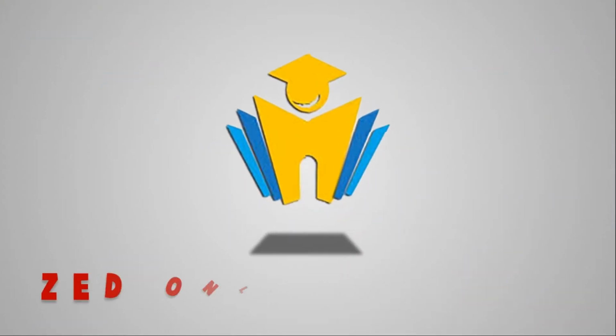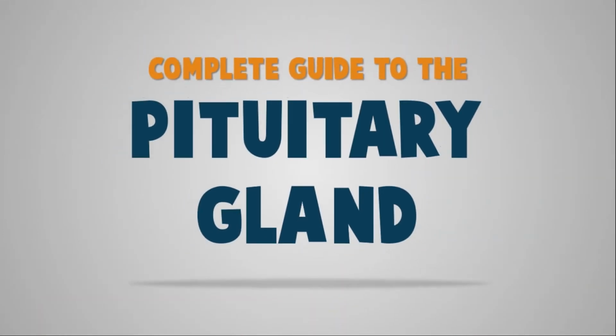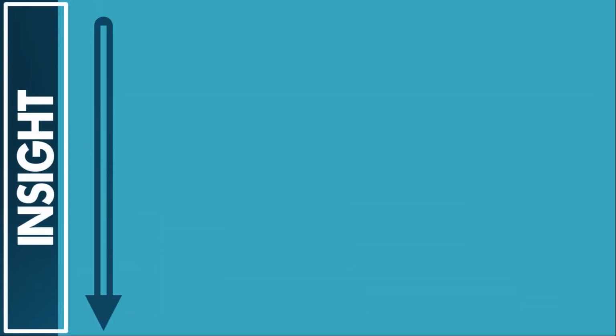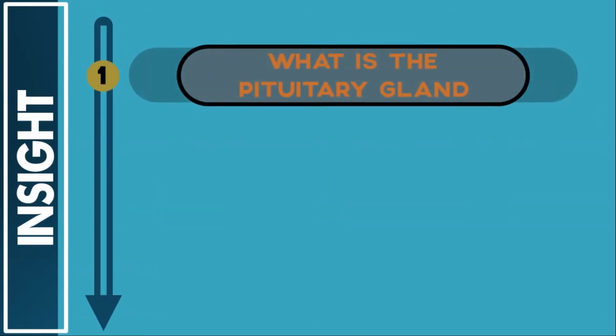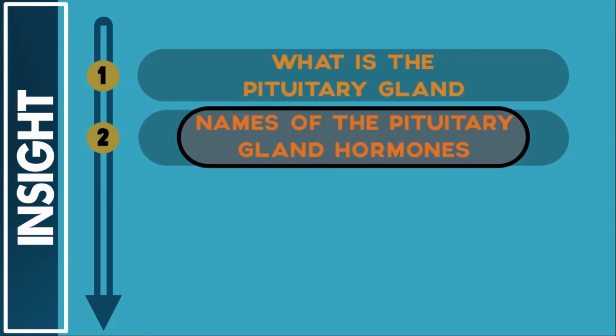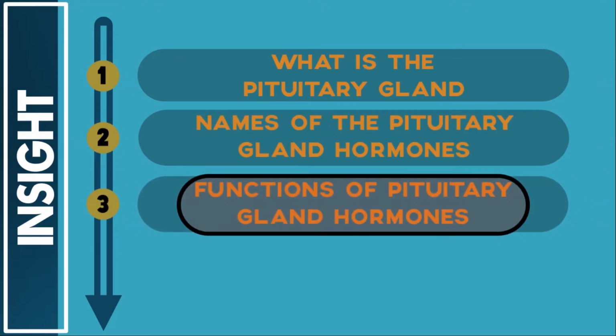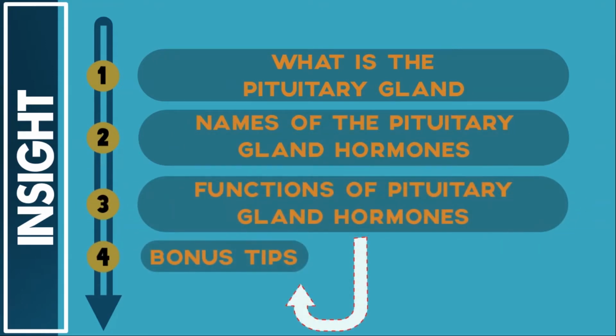This is Z Online School. In this video, you and I are going to be looking at a complete guide to the pituitary gland. We're going to do this in a systematic way. By the end of this video, you should be able to know what the pituitary gland is, the names of the hormones that are secreted by the pituitary gland, the functions of the pituitary gland hormones, and at the end of this video, we've got bonus tips for you. So make sure you watch this video till the end to get the maximum value out of it.